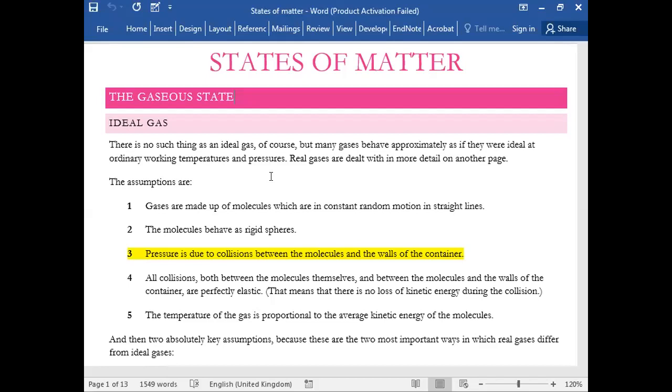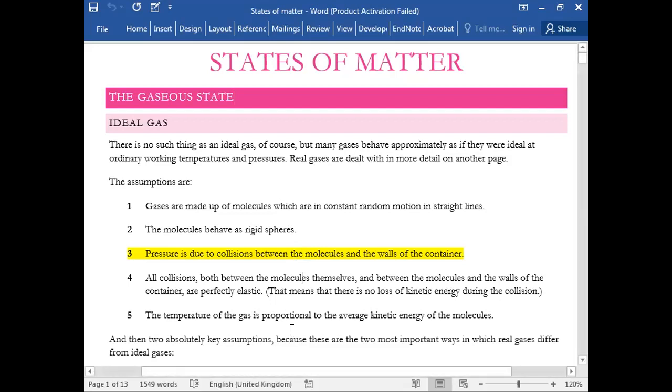So there are many assumptions of an ideal gas. जैसे gases are made up of molecules which are in constant random motions in straight lines. The molecules behave as rigid spheres. Pressures due to the collisions between the molecules and the wall of the container. ये चीज भी हमारे पास, this is an assumption that we'll be using थोड़ी बहुत, but दूसरे topics में फिर भी तुम लोग ज्यादा करते हो दूसरे subjects में. All collisions between the molecules are perfectly elastic. Momentum physics में तुम लोगों ने पढ़ा elastic collisions क्या होती है, energy is conserved.